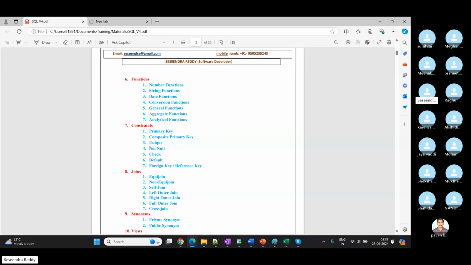Interviewers will also raise questions on these concepts only, maximum. But we do have multiple examples inside that. Let's say if we take functions: number functions, string functions, right? You might be aware of functions in other programming languages also. If not, fine, we will learn here.